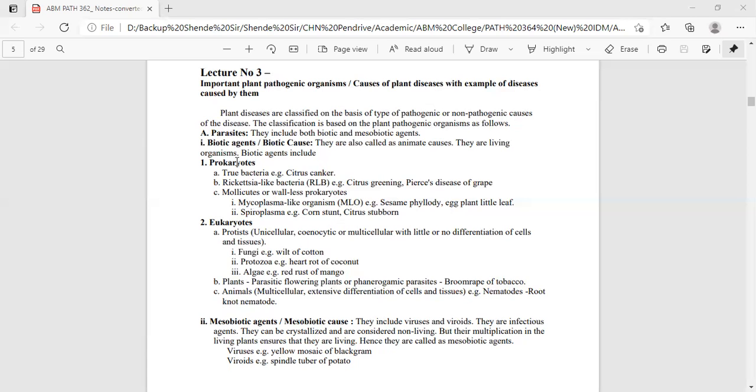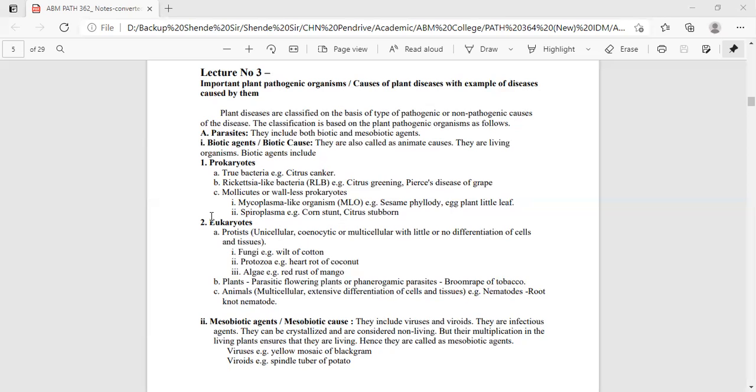So if you particularly see in the case of prokaryotes, bacteria are involved, rickettsia-like bacteria are involved, and the mollicutes, that is mycoplasma and spiroplasma. These components are the major ones in the biotic factor which come under the prokaryotes.